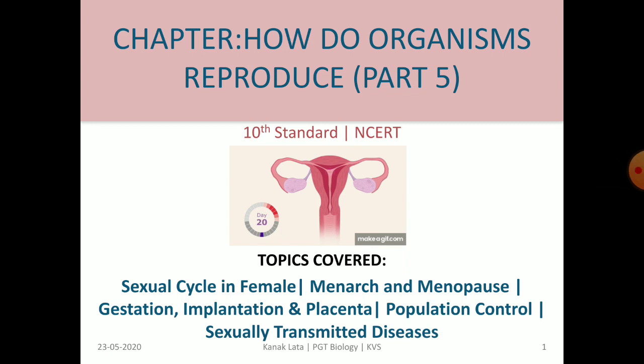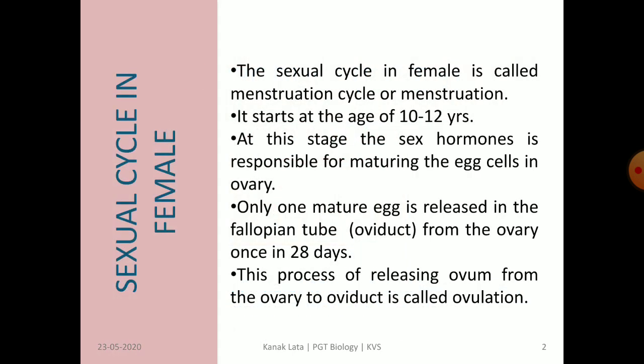In this online session, I am taking the few remaining topics of the lesson How Do Organisms Reproduce of 10th standard. Today's topics are sexual cycle in female, menarche and menopause, gestation, implantation and placenta, population control and sexually transmitted diseases. First of all, we will read about sexual cycle in female.